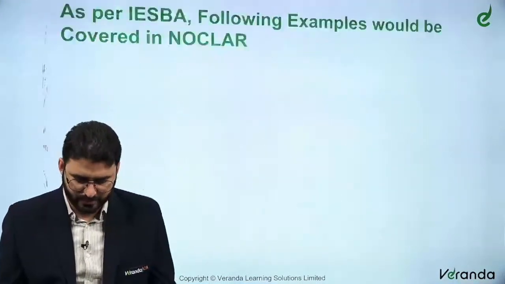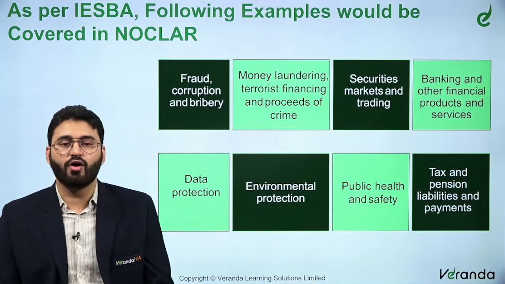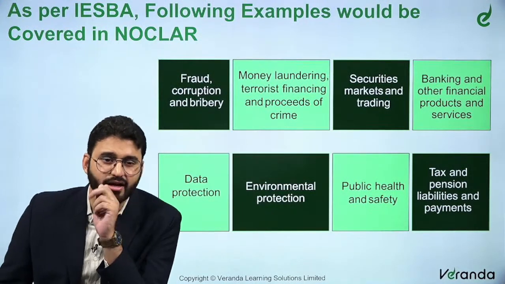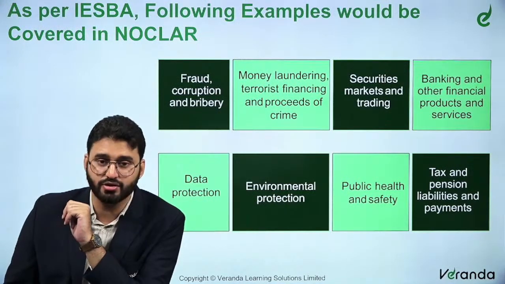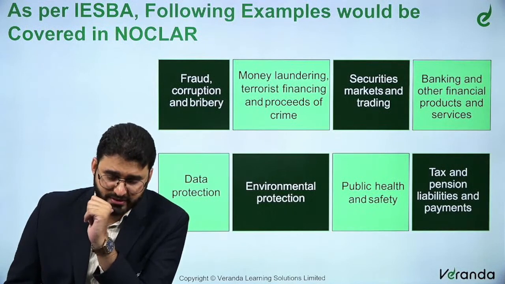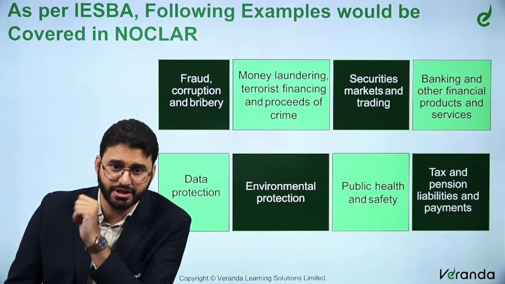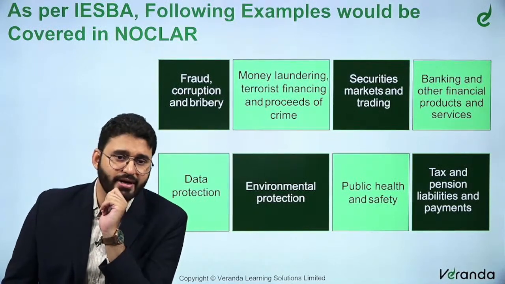This is not applicable. So, as per IESBA, I am sure you will know this, the following examples should be covered in the NOCLAR: fraud, corruption and bribery, money laundering, terrorist financing, proceeds of crime, securities and insider trading, bank and other financial products and services, data protection, environmental protection, public health and safety, tax and pension liabilities and payments.